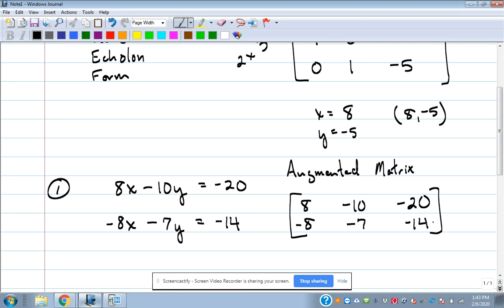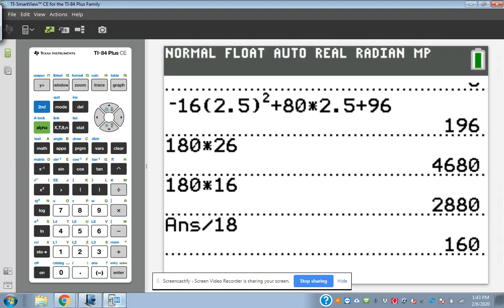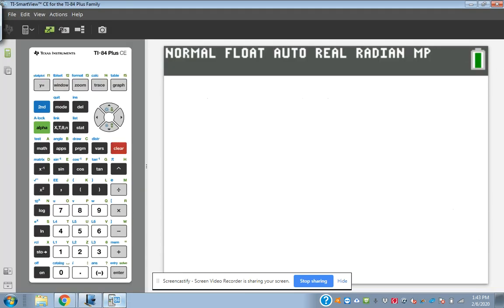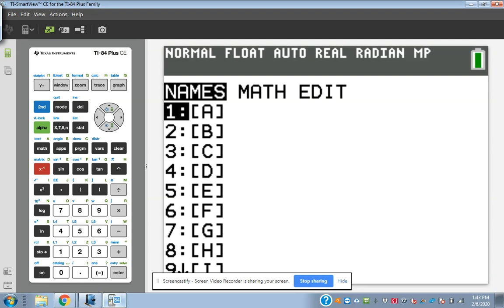So grab your graphing calculator. So here we are. I'm just on the regular calculator screen. I'm not doing anything yet. The way you get to the matrix menu is you press the blue second button, and then right beside the sign button is the X to the -1, and above that in blue it says matrix. So we're going to hit second and then matrix right there.